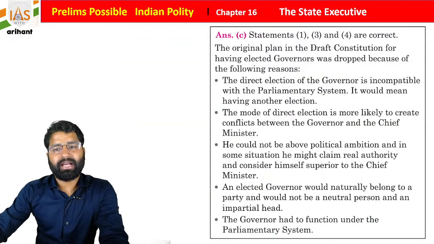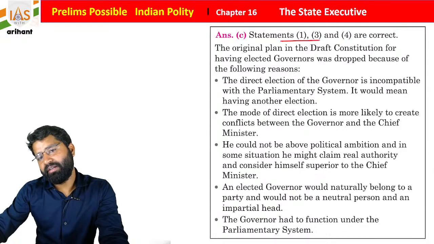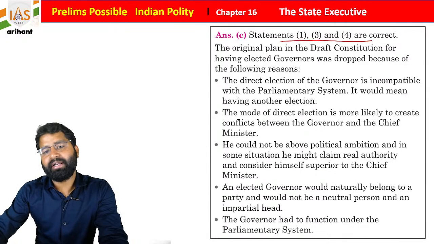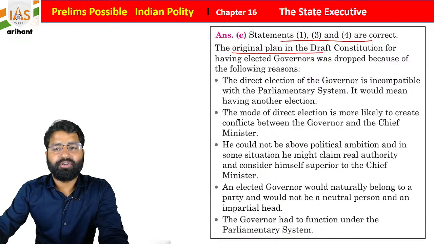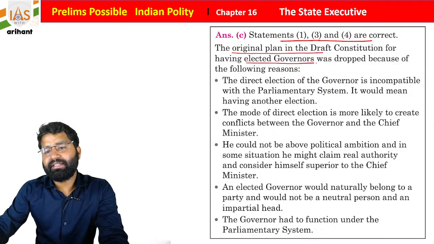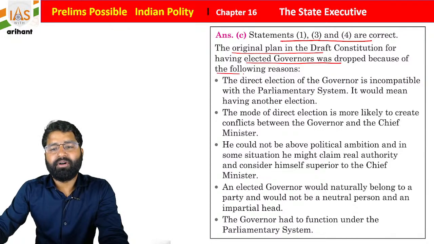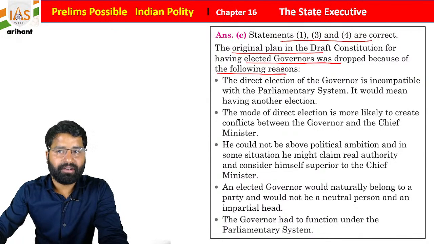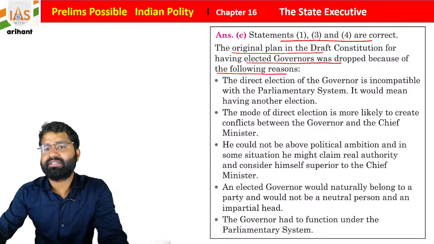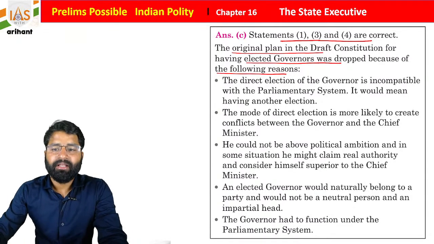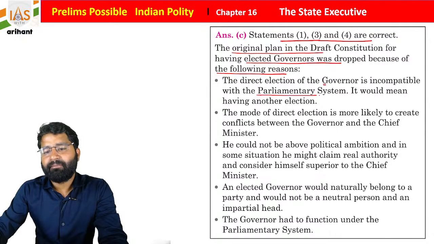Now here we have a statement. Statements 1, 3 and 4 are correct. The original plan in the draft of the Indian Constitution of having an elected governor was dropped because of the following reasons. The explanations are very well included here, that's why I came to this point. Direct election of the governor is incompatible with the parliamentary system.